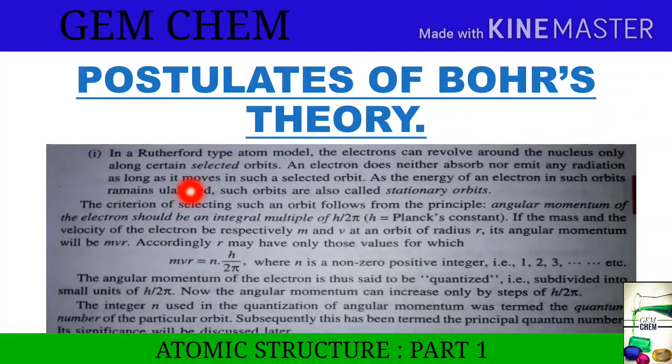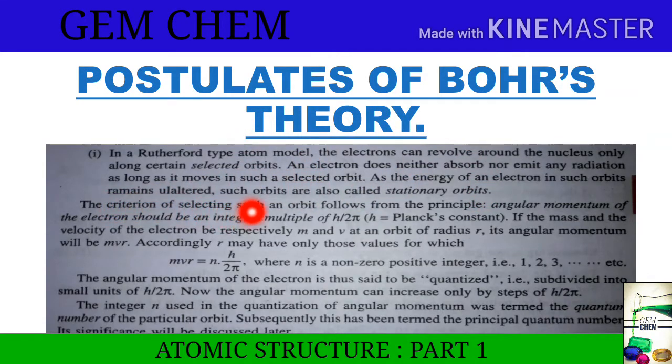Now, in a Rutherford type atomic model, the electrons can revolve around the nucleus only along certain selected orbits. An electron neither absorbs nor emits any radiation as long as it moves in such a selected orbit. As the energy of an electron in such orbits remains unaltered, such orbits are also known as stationary orbits. This is the first postulate of Bohr.